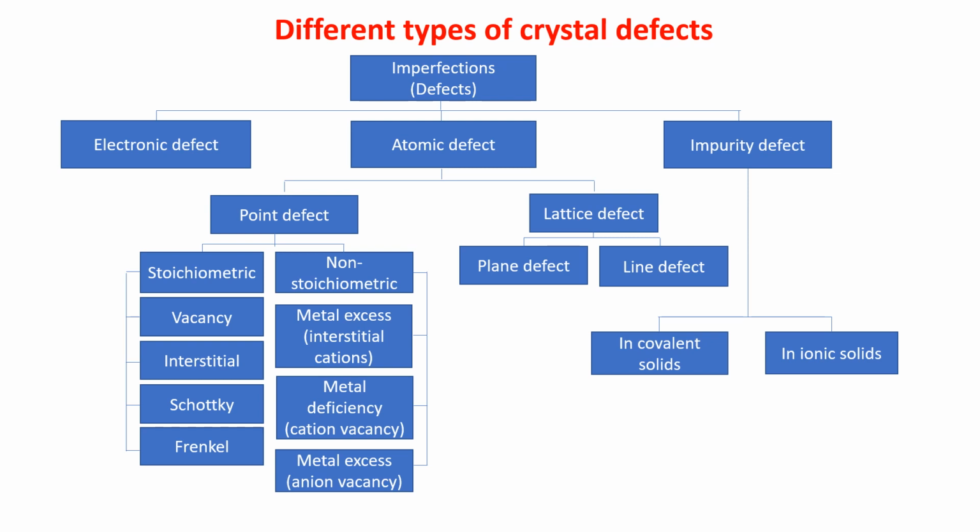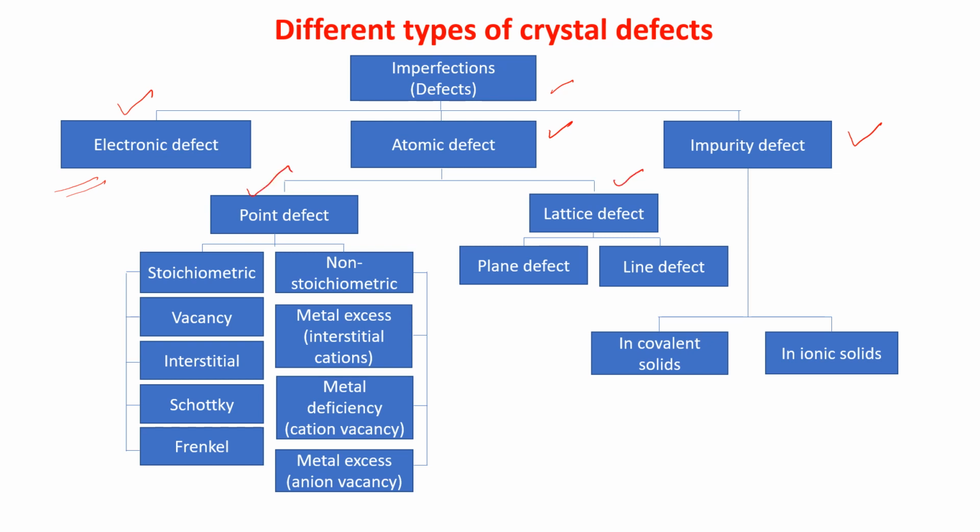Now all the defects in a crystal, I have given in a tabulated form. You can see that the imperfections, or defects, are divided into 3 parts: electronic defects, atomic defects and impurity defects. Electronic defects I will tell you, but this is not so important. Atomic defect again is divided into 2 parts: point defect and lattice defect.